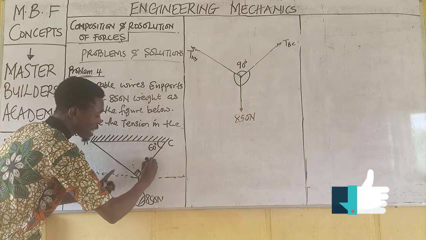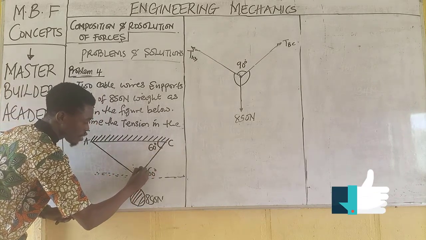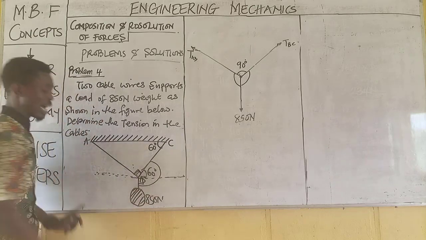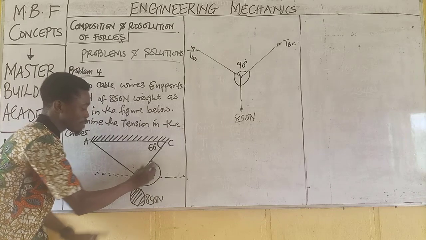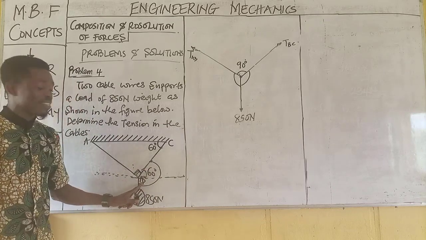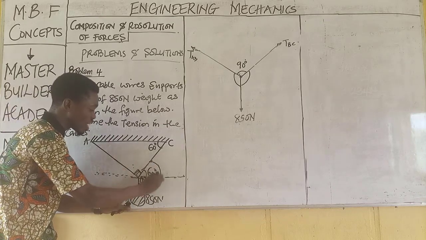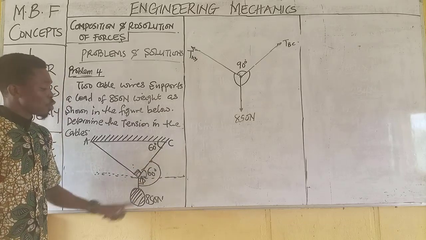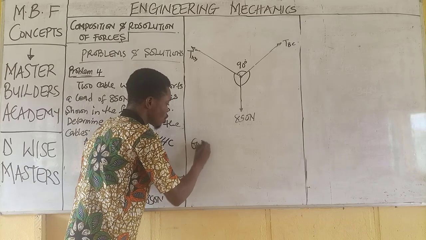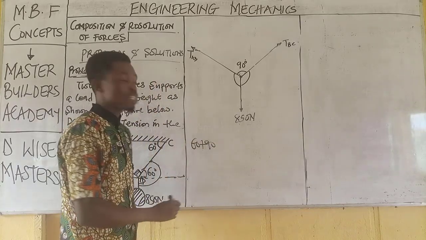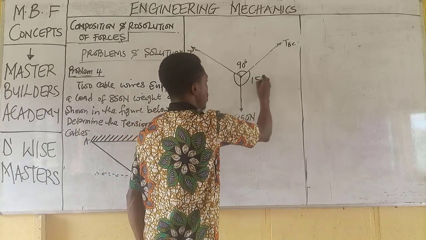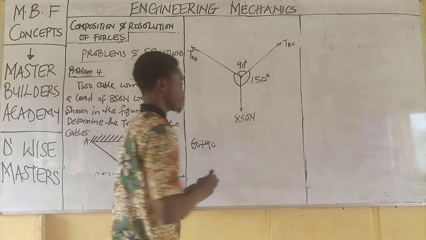That means to obtain the angle between this force and this weight, I need to sum up 90 and 60 to get the included angle. So when I add 60 to 90, what will I have? This will give us 150. That means the angle here is 150.